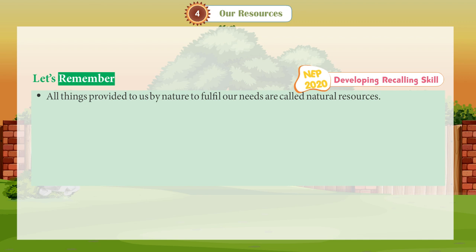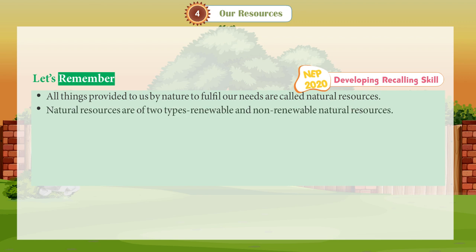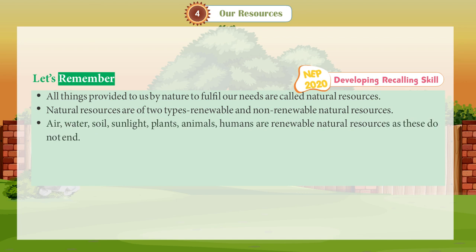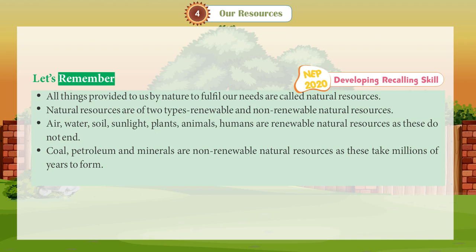Let's remember, all things provided to us by the nature to fulfill our needs are called natural resources. Natural resources are of two types, renewable and non-renewable natural resources. Air, water, soil, sunlight, plants, animals, humans are renewable natural resources as these do not end. Coal, petroleum and minerals are non-renewable natural resources as these take millions of years to form. We should conserve our natural resources.